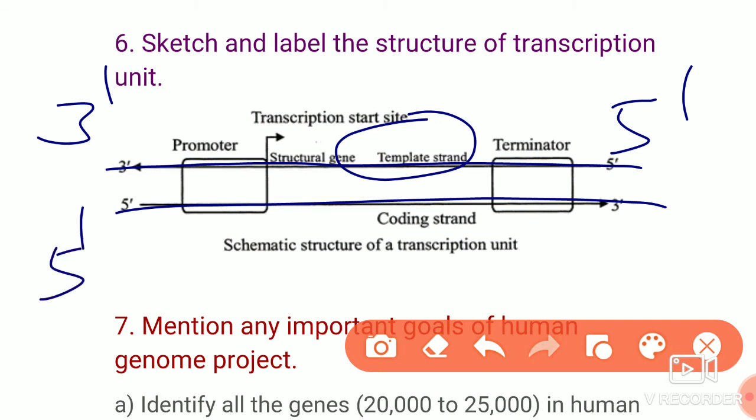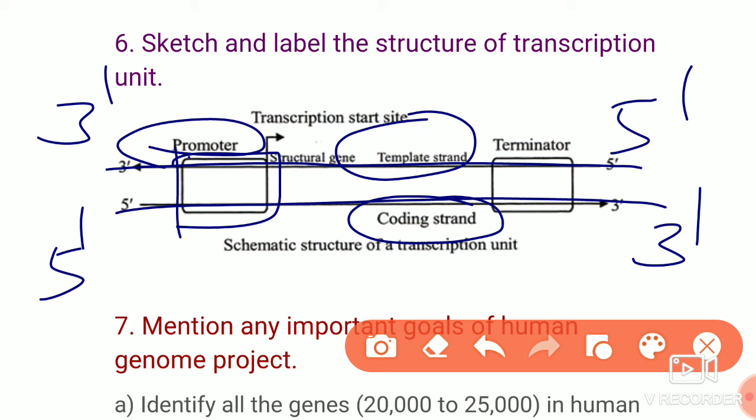Another one, 5' to 3', is called the coding strand. The region towards the 3' end is called the promoter region. The region towards the 5' end is called the terminator. You have to write the main points like that.